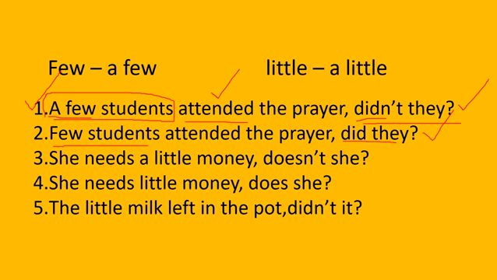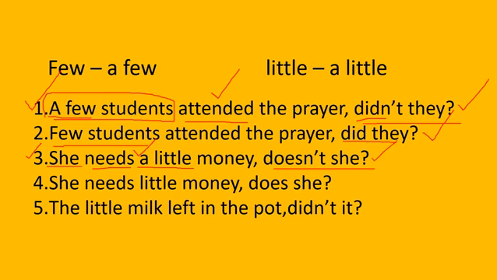See the third one, she needs a little money. A little, that means some money. She needs some money. Which gives the positive sense. So we should write the negative question tag. Here the main verb is needs, that is in the first form, that is with s. So we should write the question tag beginning with does. Does plus not, doesn't. Subject pronoun is she, doesn't she.